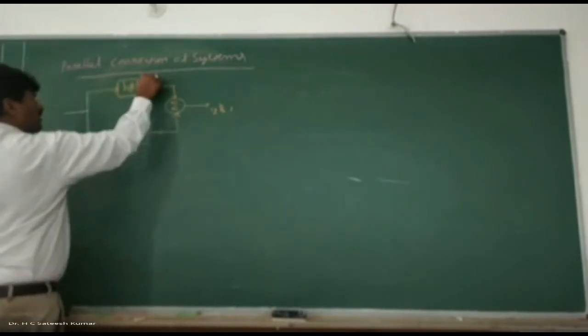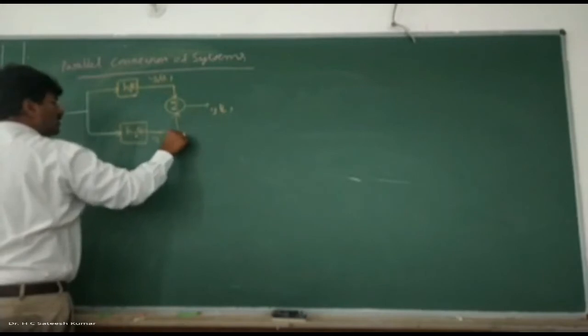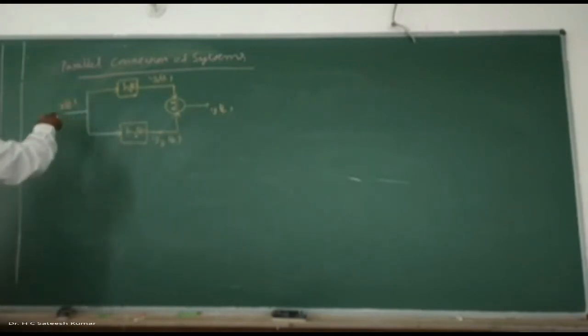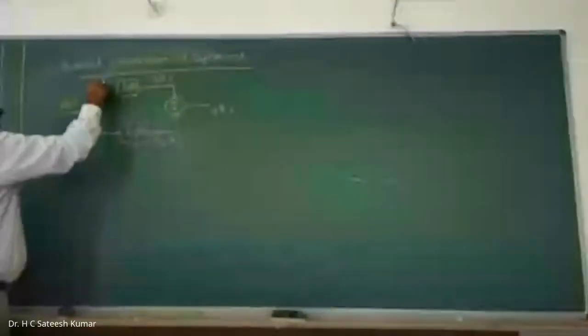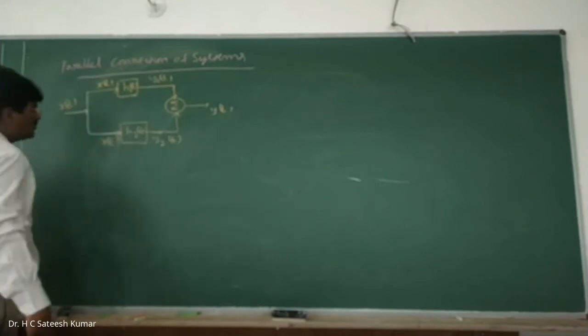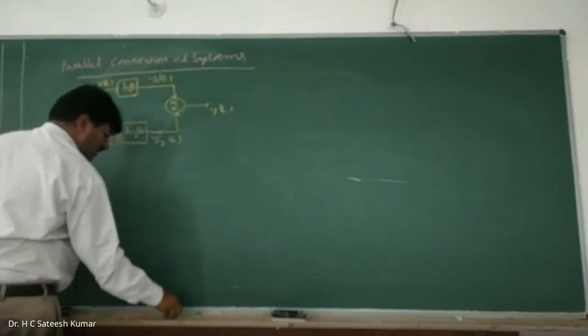The output of the first system I will call y1 of t, and the output of the second system y2 of t. The input I will call x of t. The same x of t is going to both systems. Now, what can you write?